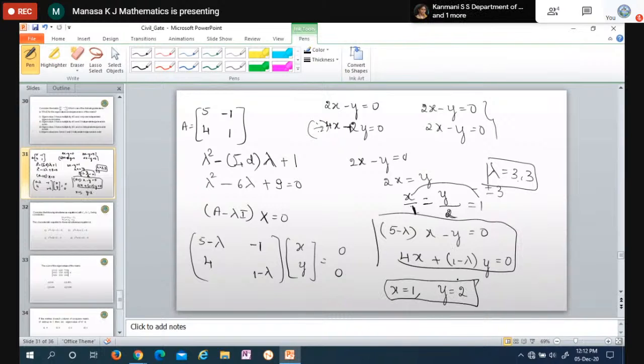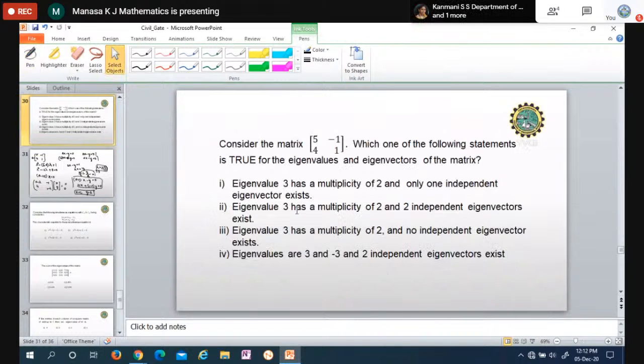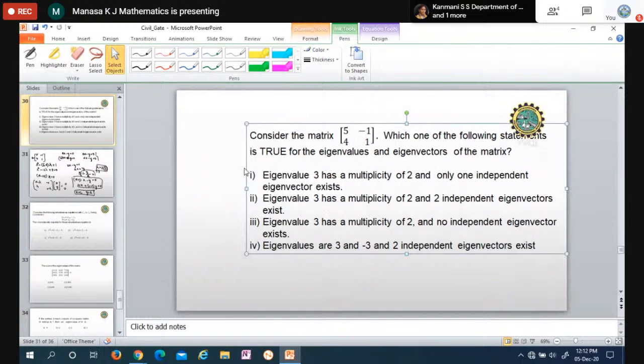So we are getting only one eigenvector since both the equations are the same. If you take another value also, you will get the same equations because it is one and the same. So the answer is, of course, eigenvalue is 3 and has a multiplicity of 2. These are correct. And only one independent eigenvector exists. Of course, this is correct.